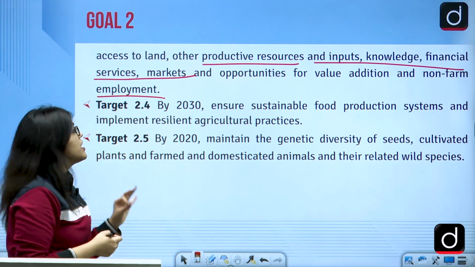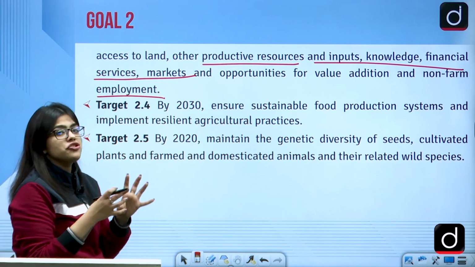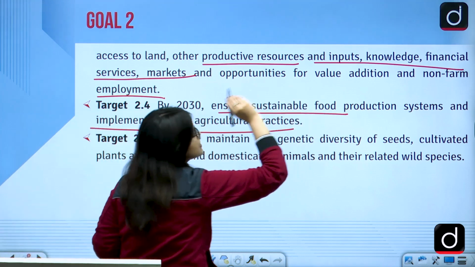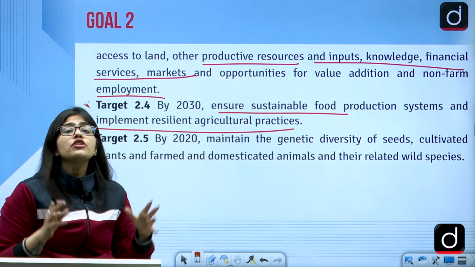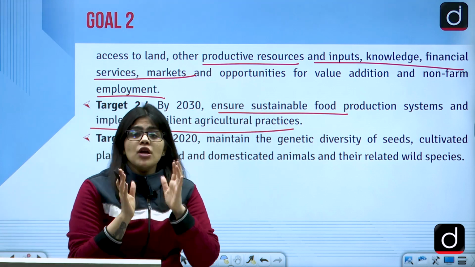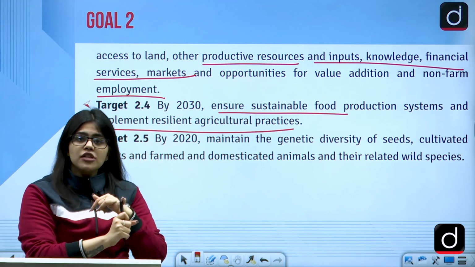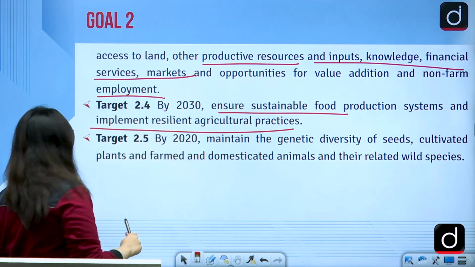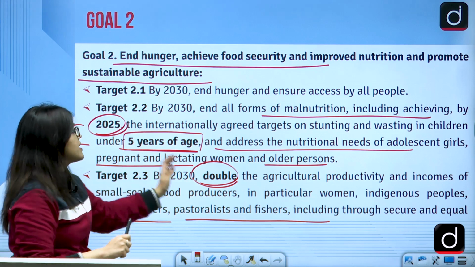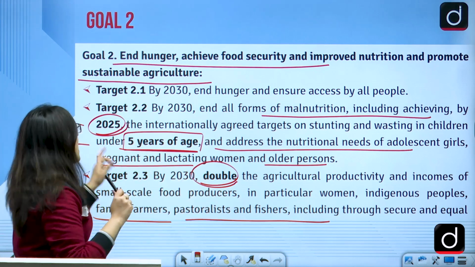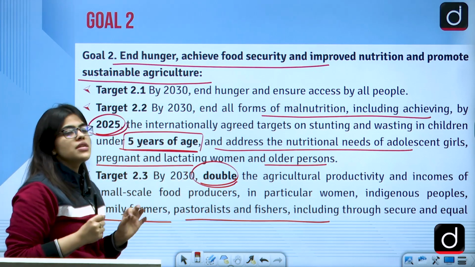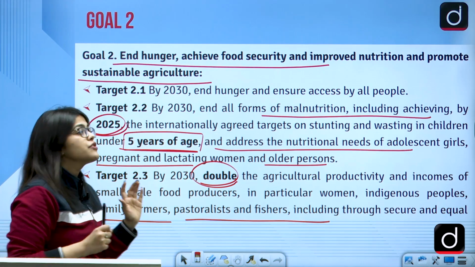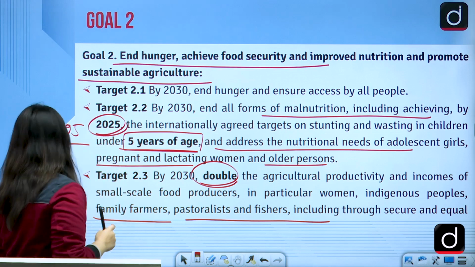By 2030, we'll ensure sustainable food production systems, and we will implement resilient agriculture practices. So we will have good food production systems. So now what we are learning: we will double the agriculture production. We will try to have good food production. We will help the women, the older people, the lactating women, the adolescent girls, and the pregnant women. Also the children below the age of 5. We will reduce all forms of malnutrition by 2025.